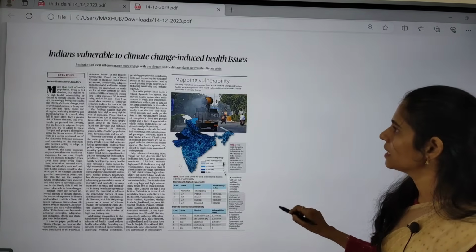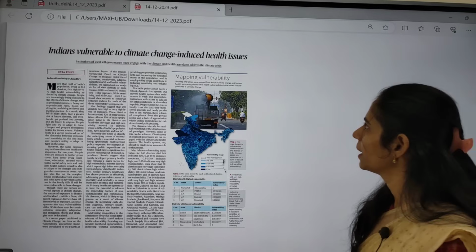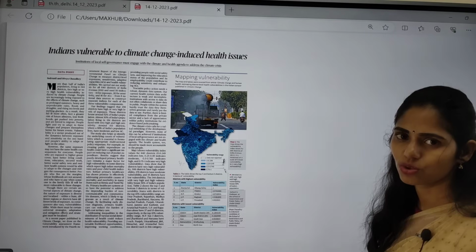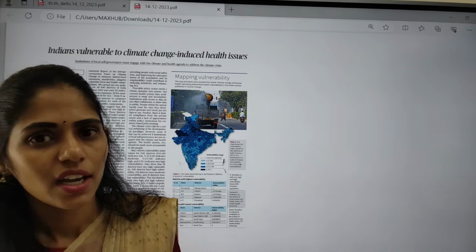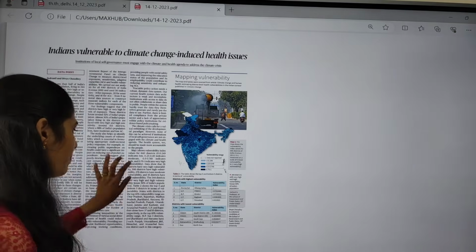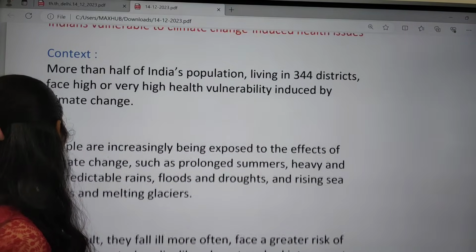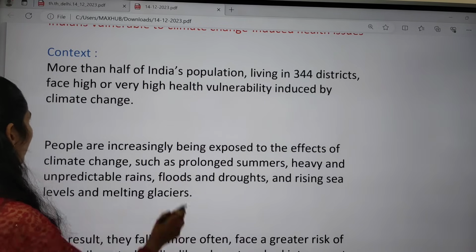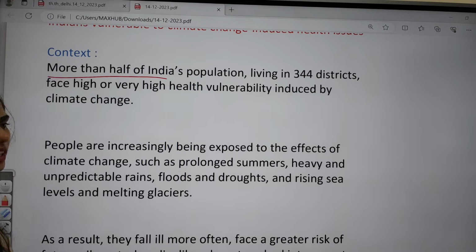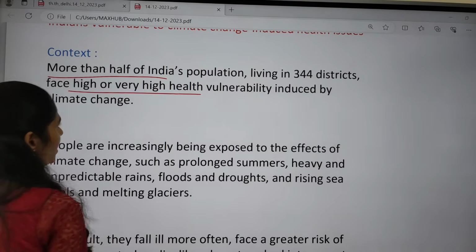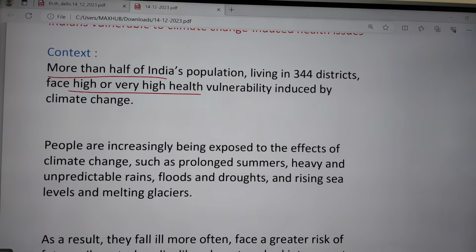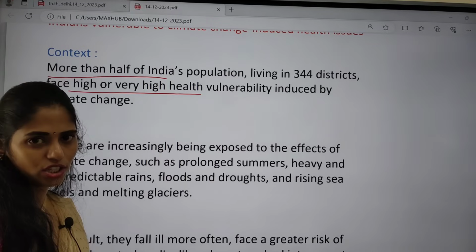And the next topic is about Indians vulnerable to climate change induced health issues. This article is important for your GS paper 3 under environment and ecology. If you see the context, it says that more than half of India's population is living in 344 districts, and these people are facing very high health vulnerability which is caused by climate change.